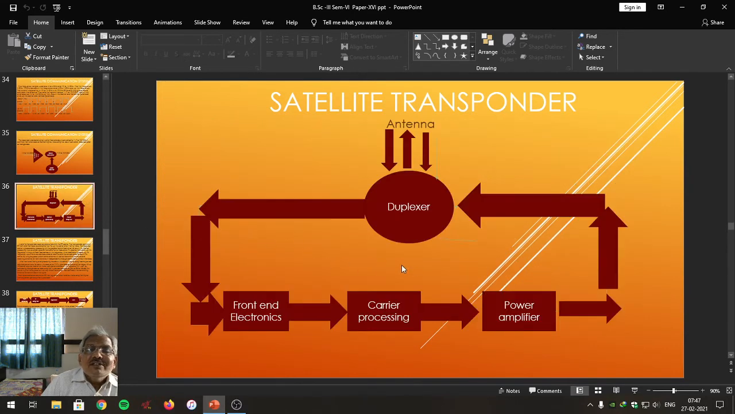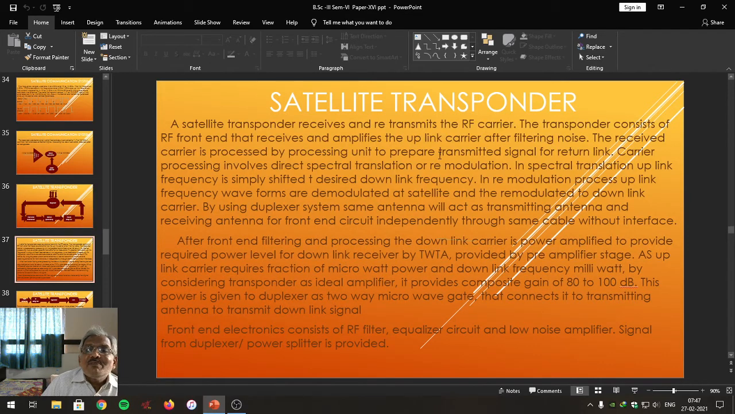In this unit, the carrier signal is processed by the processing unit, and it is prepared as a transmitted signal for the return link. The carrier processing involves direct spectral translation or remodulation. In carrier processing, signal transformation actually takes place. It takes place in two forms. One is a direct spectral translation, or maybe it is a remodulation process.